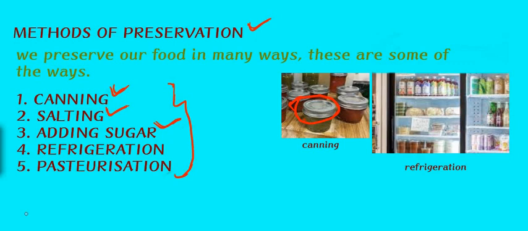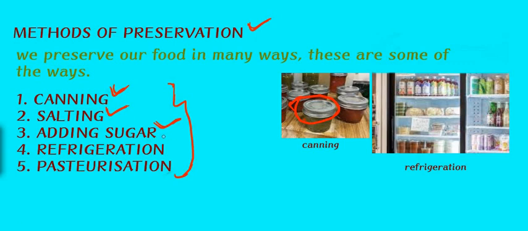Jams, jellies, and similar things are preserved by adding sugar. When we add sugar, it absorbs moisture, hence preventing the growth of microbes, and at the same time it helps us to preserve the food.